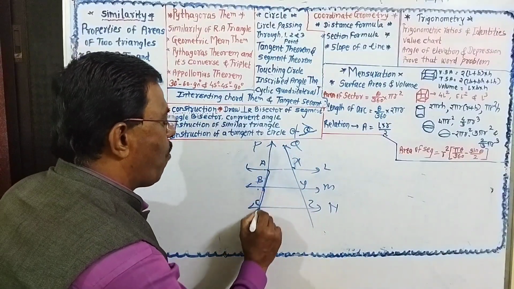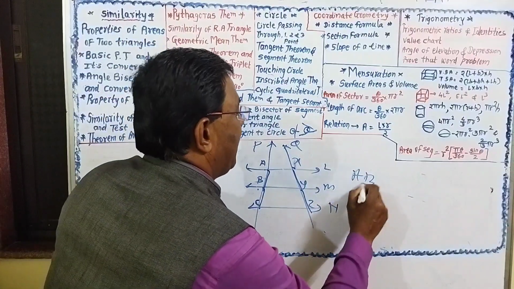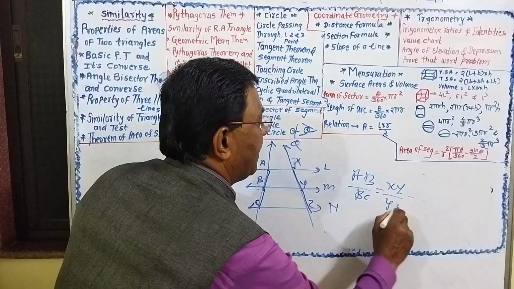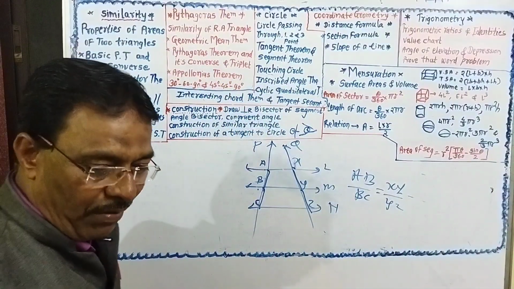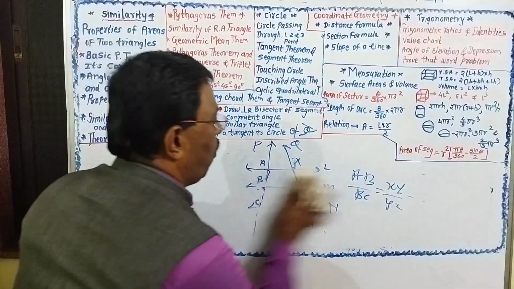So AB upon BC is equal to XY upon YZ. These are the properties of three parallel lines. Depending on this, there will be a question for you.